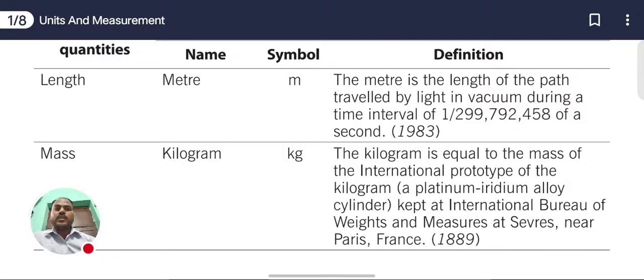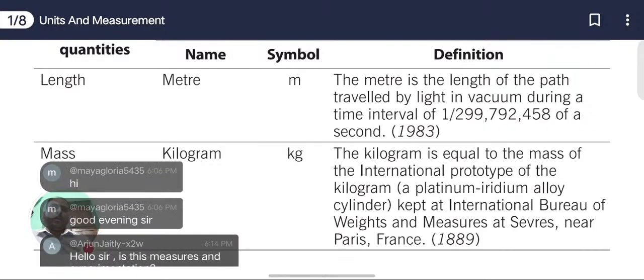This definition was adopted in 1983 by a committee of scientists, which decided that hereafter we will measure length in meters.